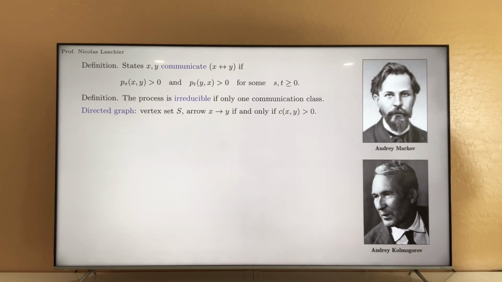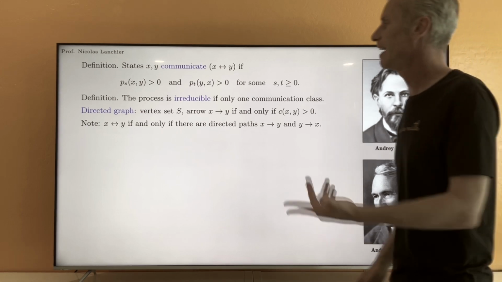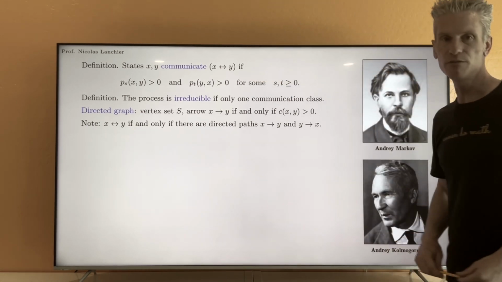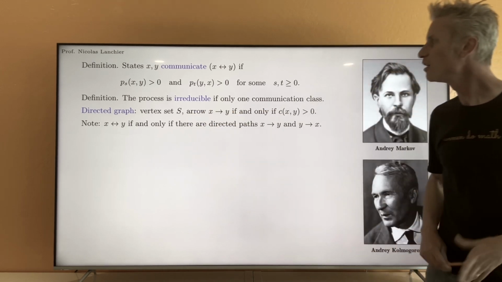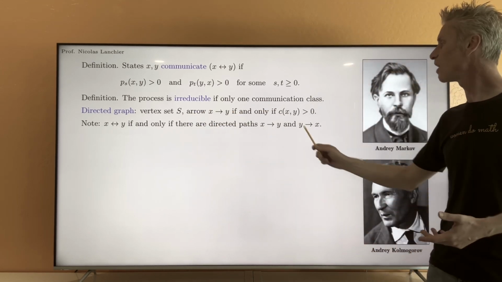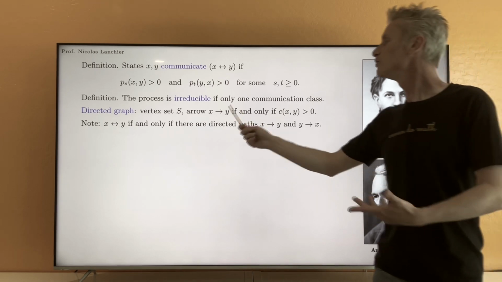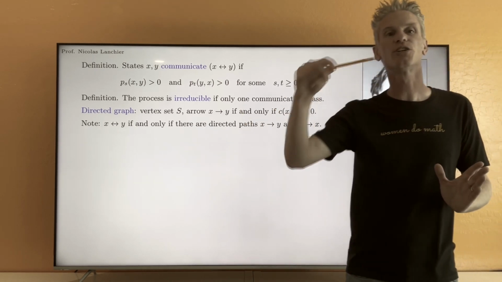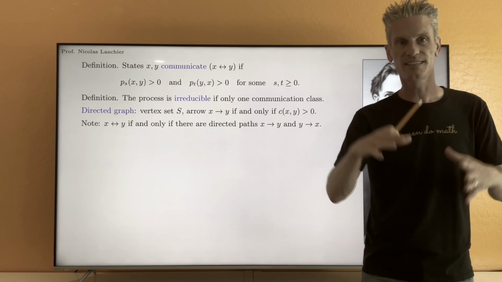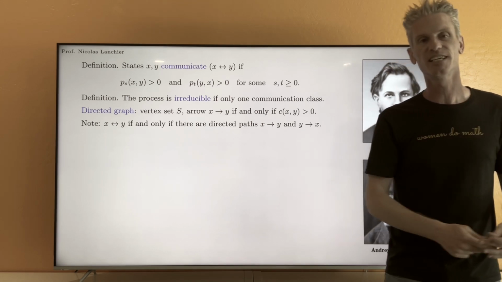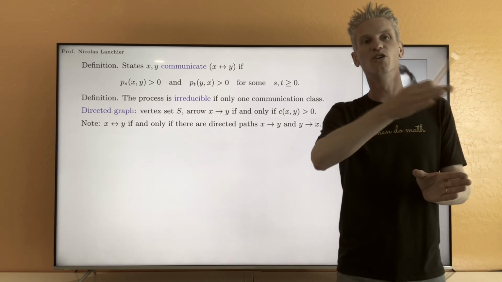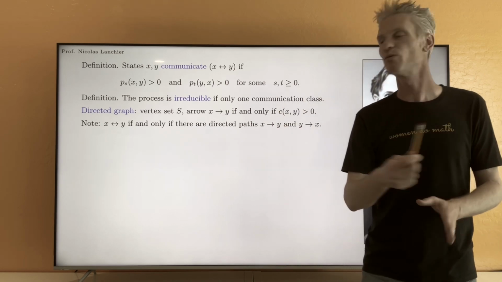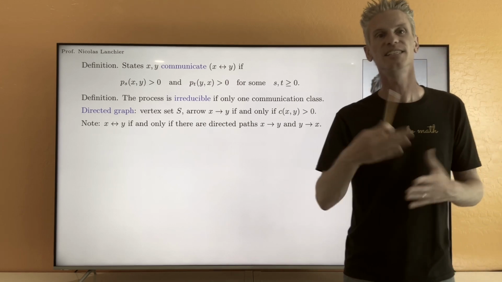And from this property, you can easily deduce that two states x and y communicate if and only if there are directed paths in your directed graph, one going from x to y and one going from y to x. Or you can also think of that as a directed cycle that contains x and y. That's the same characterization as in discrete time, except that now arrows are not where pxy is positive, but where cxy, the rate, is positive.